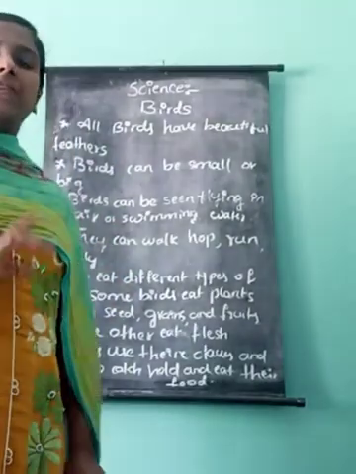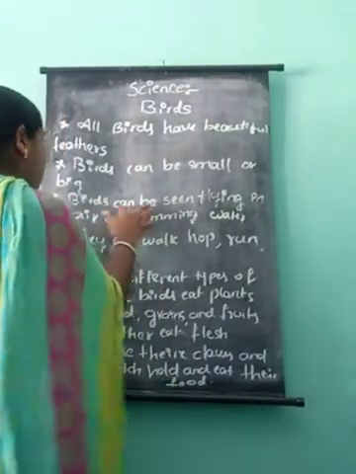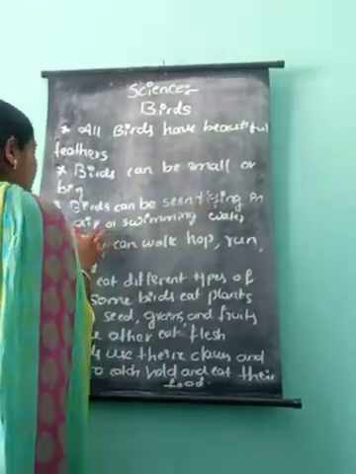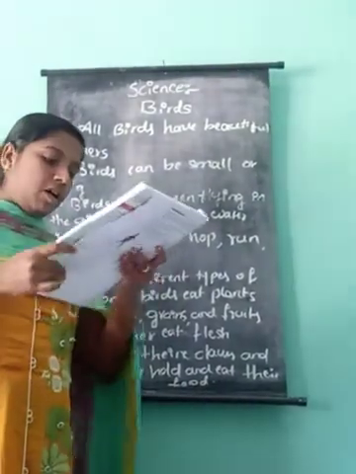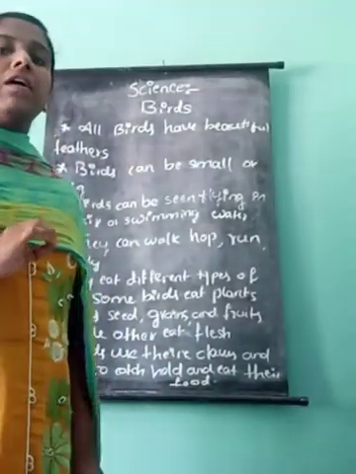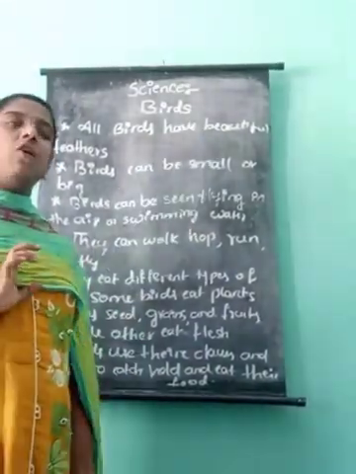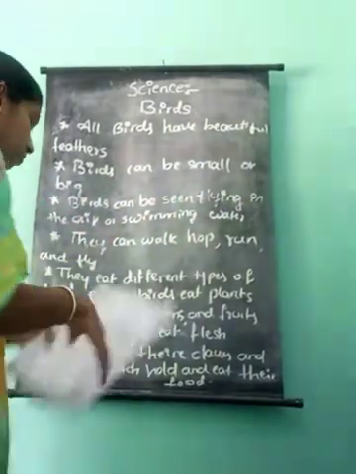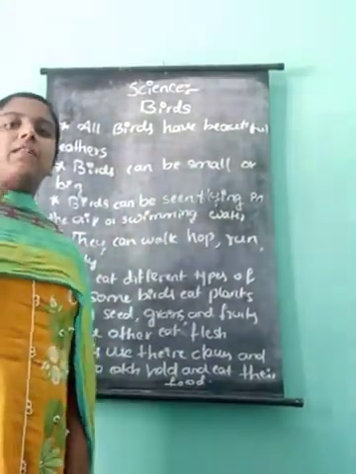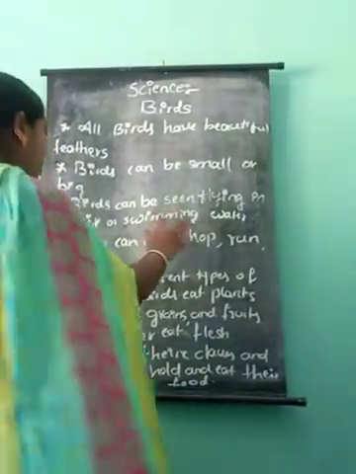We look around in the sky. For example, birds can be seen flying in the air: parrot, crow, pigeon, sparrow. These are examples of birds that can be seen flying in the air. Swimming in water, for example, the duck. These swim in water.